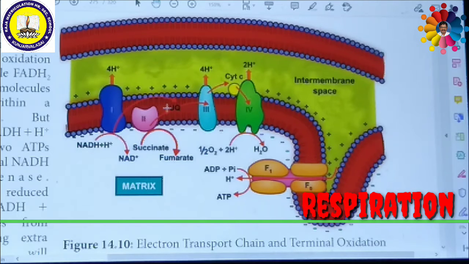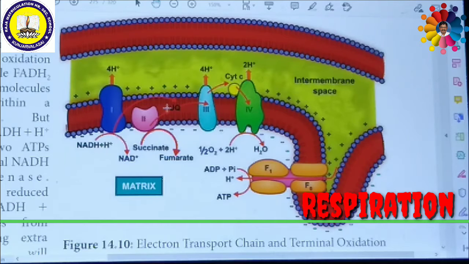So whenever NADH2 or NADH plus is transported from the first complex to the fourth complex, it is oxidized to produce 3 ATP. On the other hand, FADH2, the reduced form of flavin adenine dinucleotide, is oxidized from the second complex to the third complex to the fourth complex. That is why it produces 2 ATP. So when NADH2 is oxidized, it produces 3 ATP, and when FADH2 is oxidized, it produces 2 ATP.